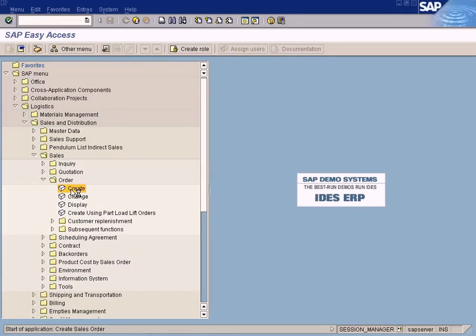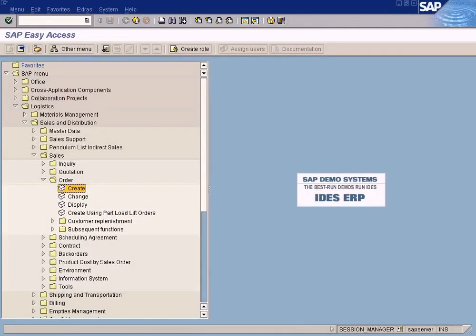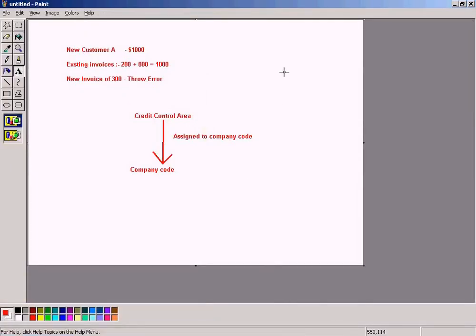So just bear in mind, the credit limit amount that is set for the customer using the credit control module will only be checked if you raise a sales order through the screen here. Otherwise, this is a sample sales order screen. I'm not going to explain about this. Let us go back now to the slide.